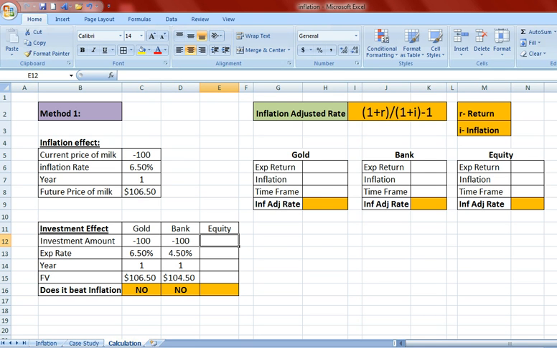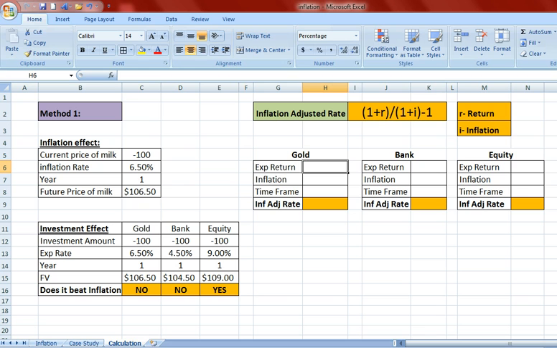At last, we are doing the similar calculation for equity, where the expected return is 9% for a 1 year time frame. The maturity value is expected to be 109 rupees. Now if you compare the maturity value of equity with the future price of milk, the maturity value of equity is higher than the price of milk. Hence this investment really does beat the inflation.